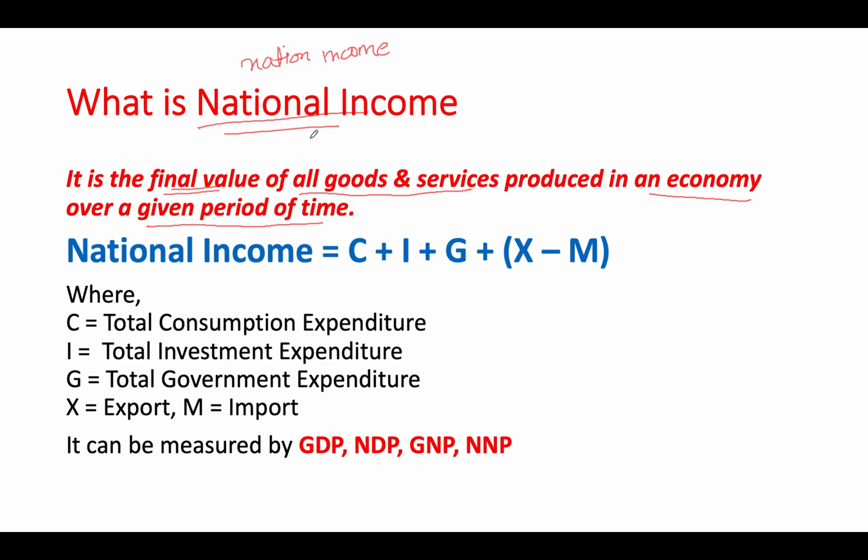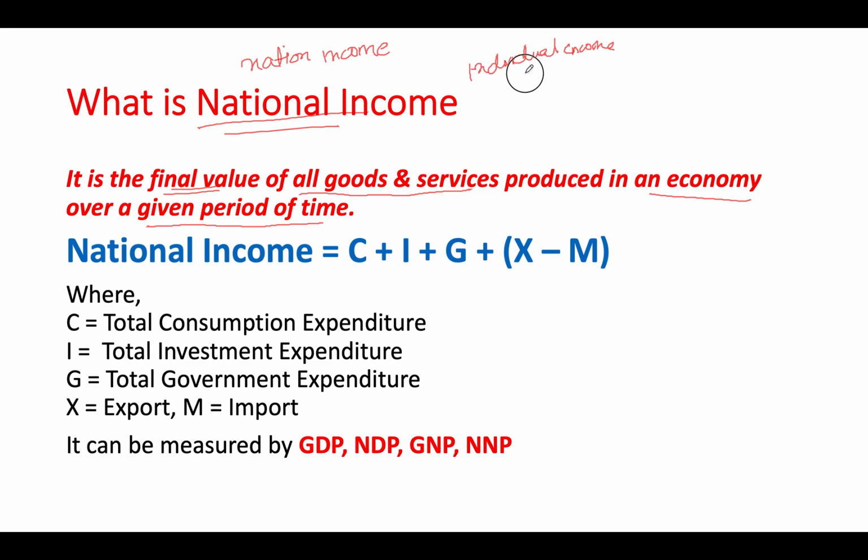Like for example, you and me, if you all are students, fine, some of you are even working. So all of you have an income. At the end of the month you get something from the company or the organization where you work. So that is your individual income, right? That is your individual income.